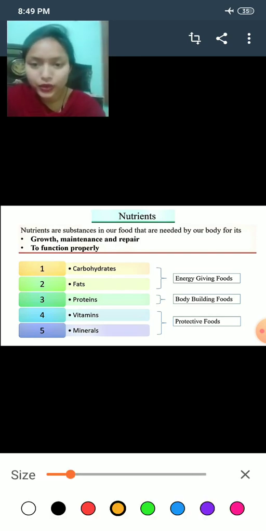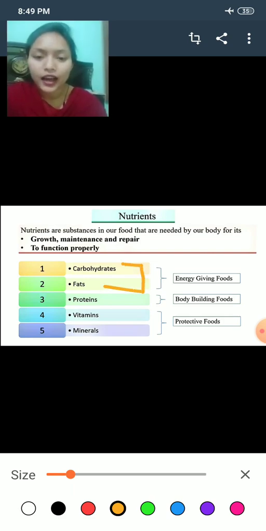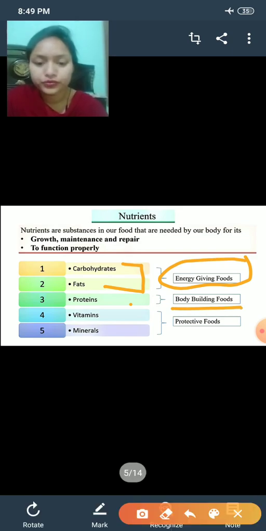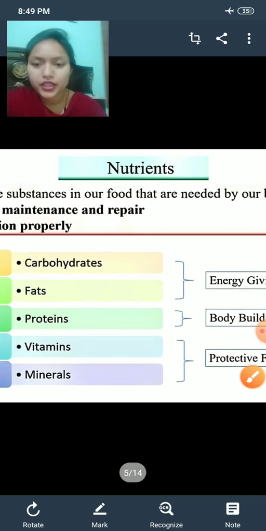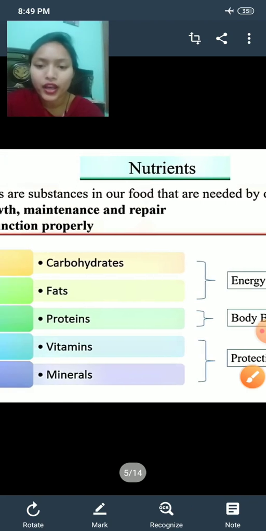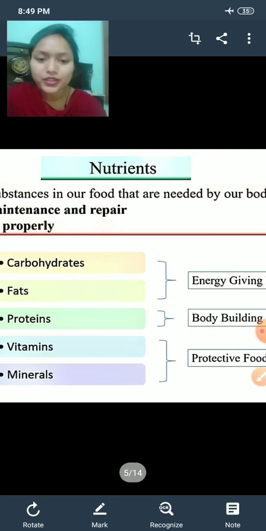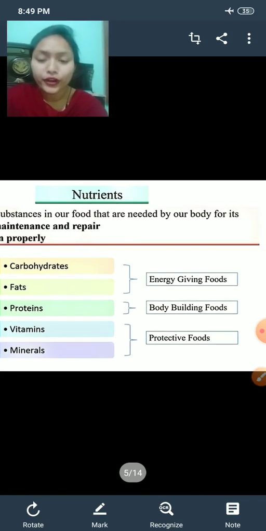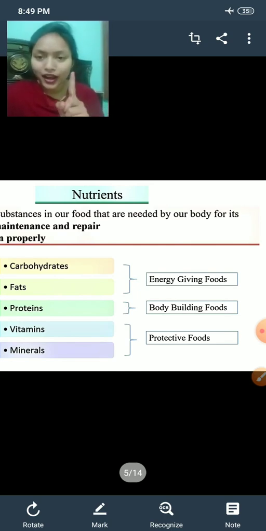Now, from here you can see carbohydrates and fats are energy giving food. Protein is body building food, and vitamins and minerals are protective food. Carbohydrates and fats are energy giving food. They provide us energy to do our work.